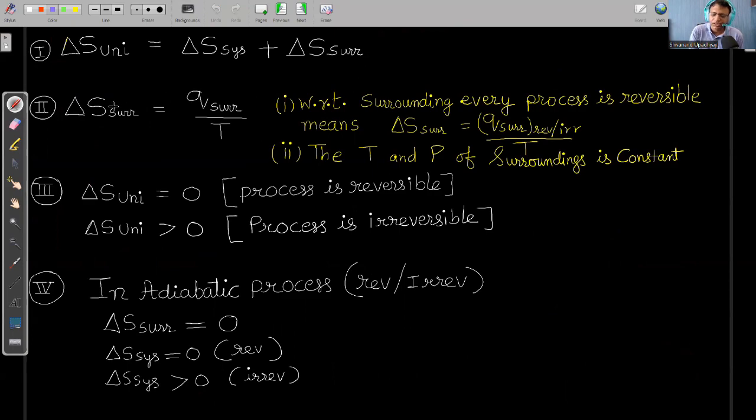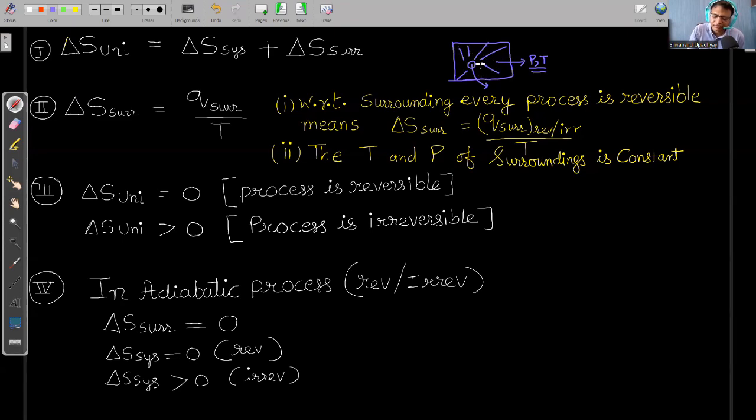Entropy change of surrounding, we know that अगर हम पूरे यूनिवर्स को एक रेक्टेंगल से represent करें, if this is representing a rectangle, then the part of our system in this universe is very small. Anything except system in the universe is surrounding, means surrounding is very large. You cannot change the pressure and temperature of the surrounding. और कोई चीज सराउंडिंग के रिस्पेक्ट में हमेशा स्लो होगी, क्योंकि ये बहुत बड़ा, अगर सिस्टम ने जल्दी से हीट एनर्जी रिलीज करी या एब्जॉर्ब करी, लेकिन सराउंडिंग के रिस्पेक्ट में वो स्लो प्रोसेस ही होगा.